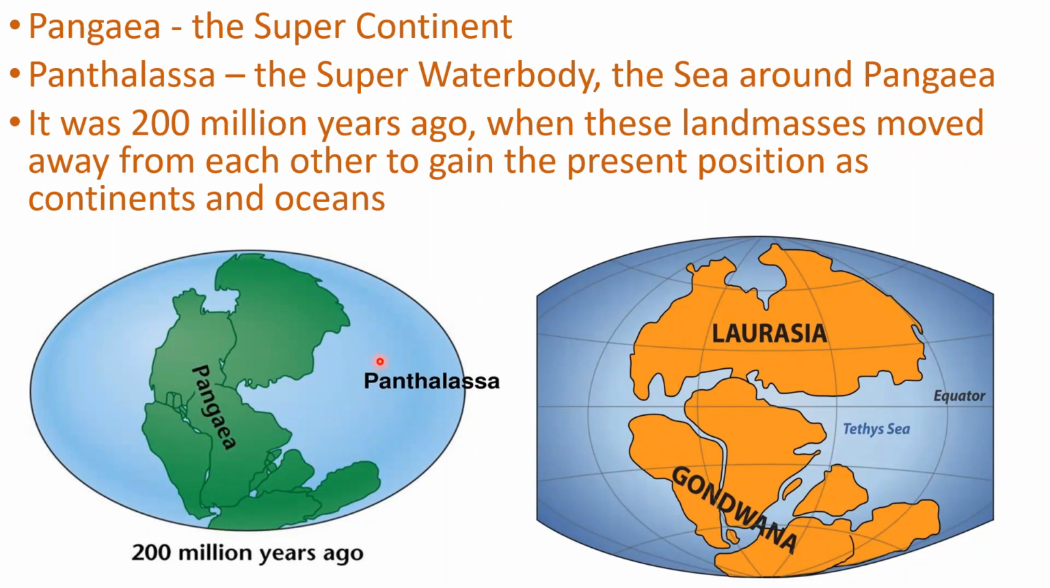And later, because of the heat, pressure, and force from beneath the surface of the earth, these continents started moving apart from each other, and they were clustered into two parts, namely Laurasia and Gondwana land. At that time, our India was a part of Gondwana land. And later, this moved further apart, and our India became a part of Laurasia.